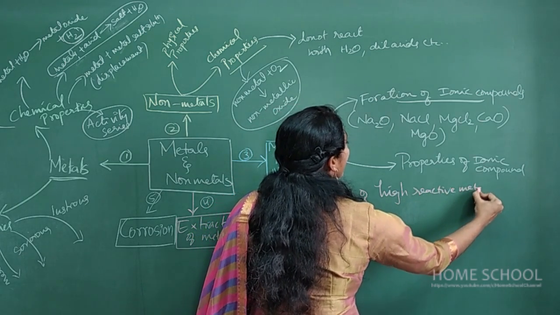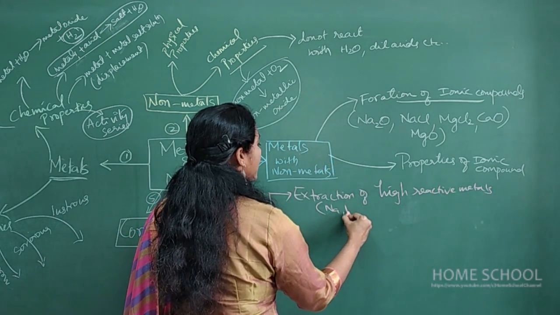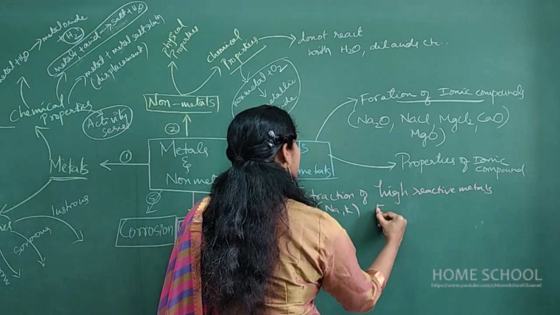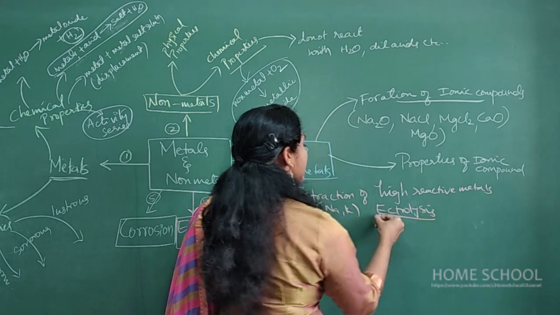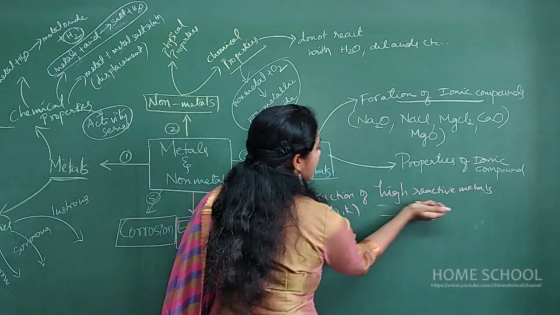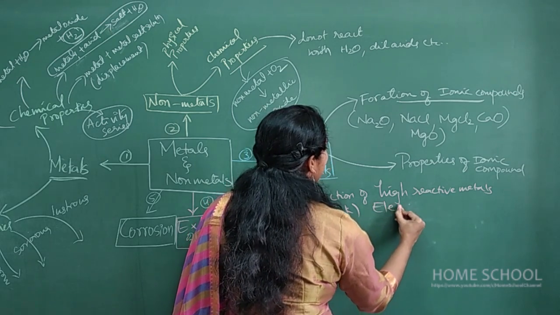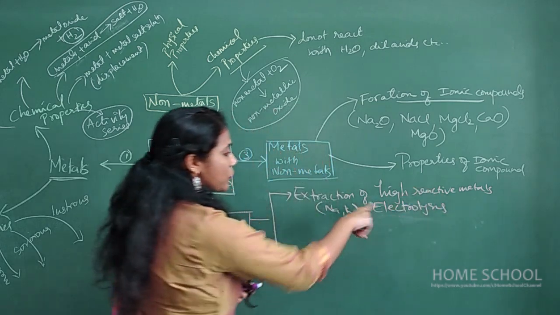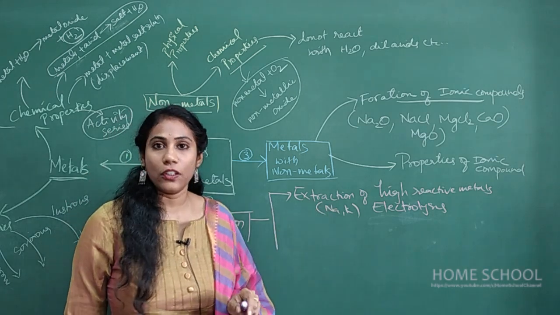Okay, so can you tell me which are the highly reactive metals? Sodium, potassium, etc. And how do you extract them? By the process called electrolysis. So I have written a wrong spelling here. Just remember electrolysis, and there is a sodium extraction by electrolysis in your textbook. You have to concentrate on that also.